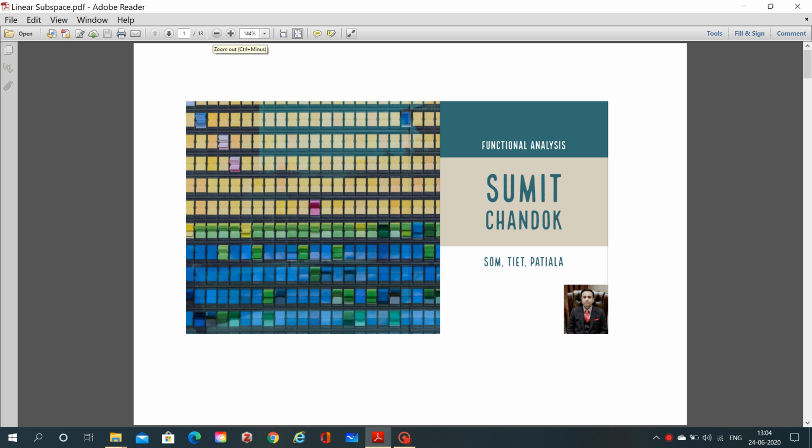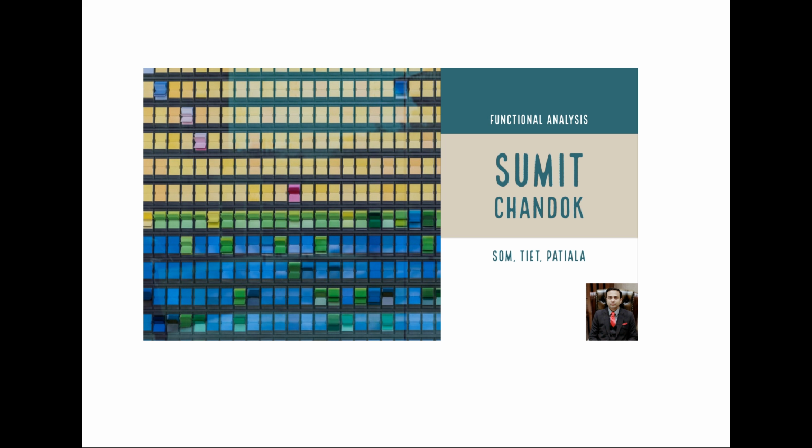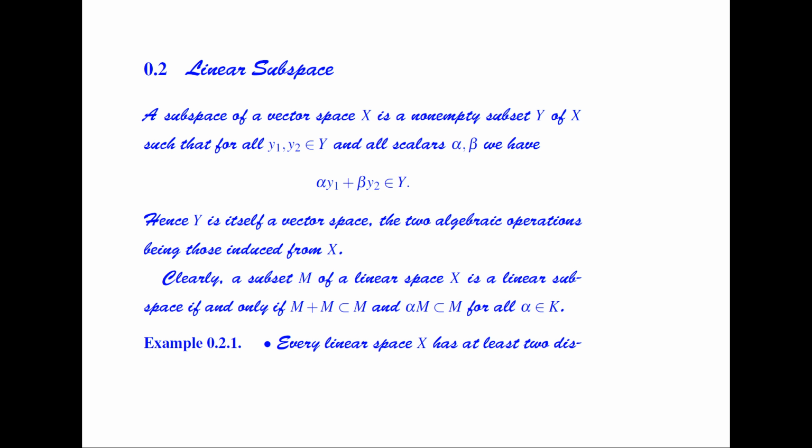Good morning. In this lecture, we discuss a linear subspace. A subspace of a vector space X is a non-empty subset Y of X such that for all y1, y2 belonging to Y and all scalars alpha and beta, we have alpha times y1 plus beta times y2 belongs to Y.